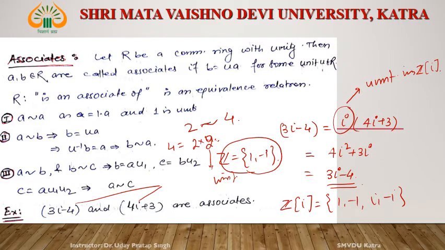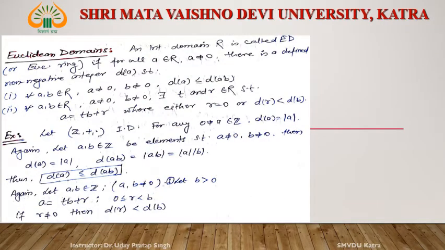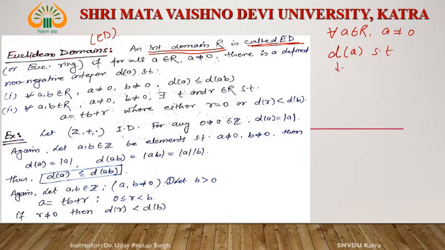Now come to the Euclidean domain. What is a Euclidean domain? An integral domain R is called an ED. ED is the short form of Euclidean domain. An integral domain is said to be an ED if for all a belongs to R and a does not equal 0, we can define a non-negative integer d(a) such that d satisfies two conditions.